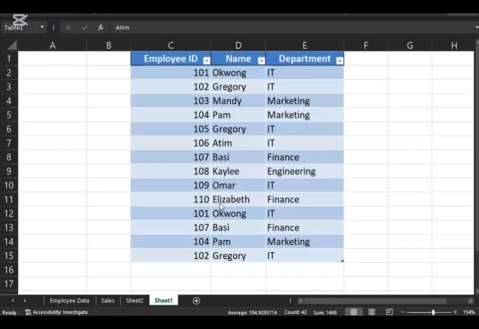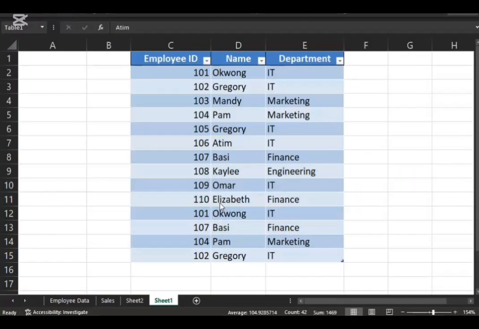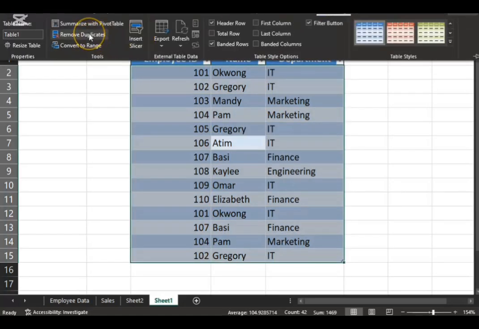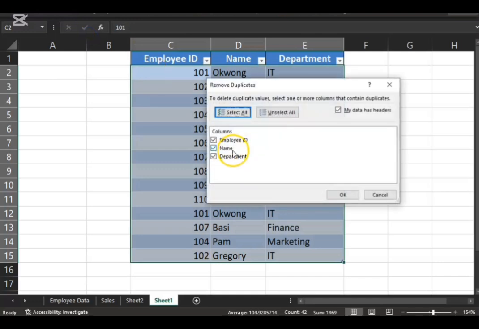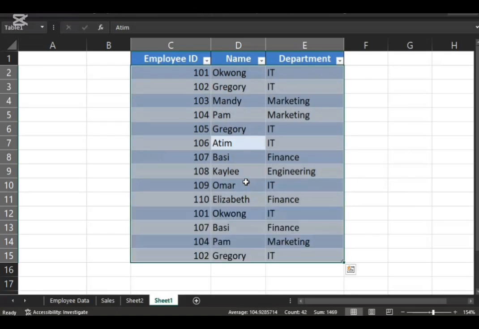Let us examine our table for possible data quality issues such as duplicates. To do that, highlight your table and go to table design, remove duplicates, click OK. Duplicate copies have been removed. But what if you want to really see the duplicate copies highlighted?